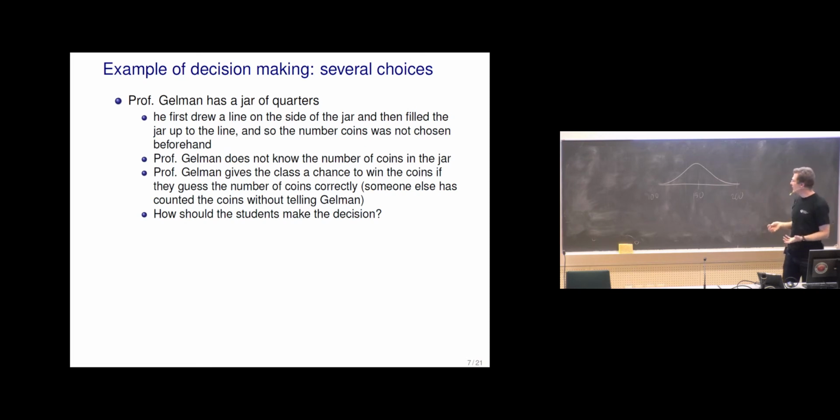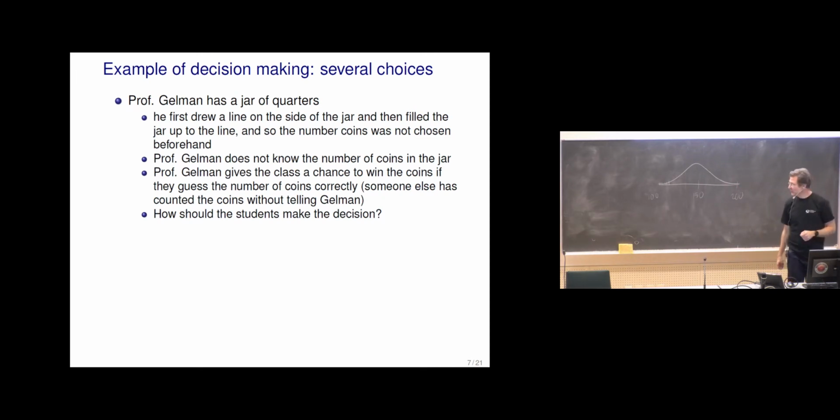Now, of course, the number of coins is not actually Gaussian, it is discrete, so for each specific number of coins there's a bar, there's a probability. As we had a table of actions or decisions and consequences, you could think that for each number of coins you have a column in a table.